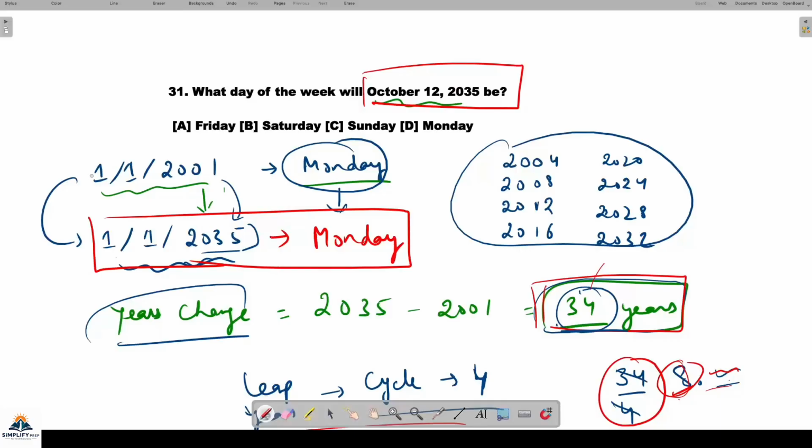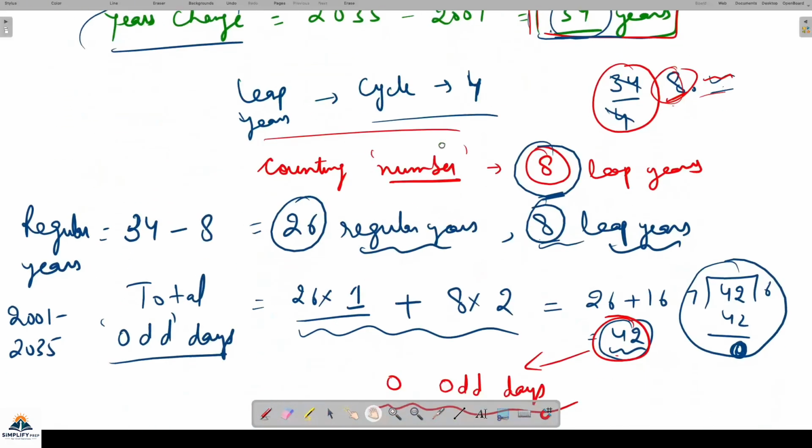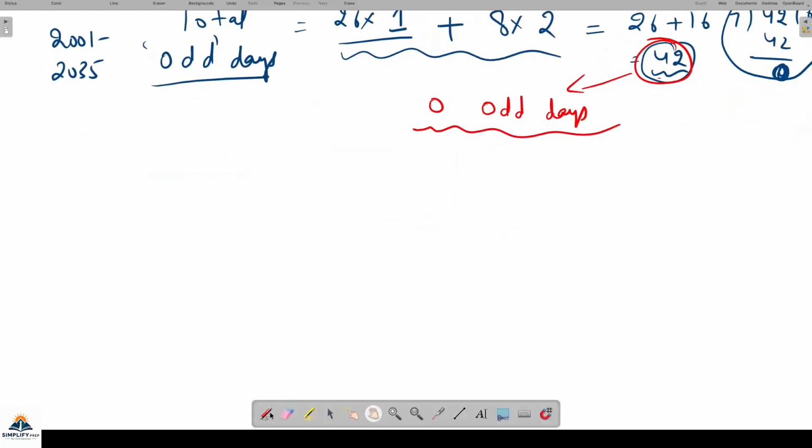So you have moved from 1st January of 2001 to 1st January of 2035, and you know this is Monday. So I will now have to move to this date. ठीक है. अब सिंपल काउंटिंग ही आप करते जाओगे. That is, now I know that 1st of January of 2035 is a Monday.